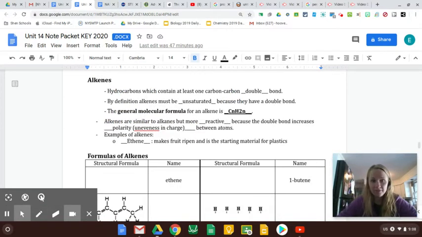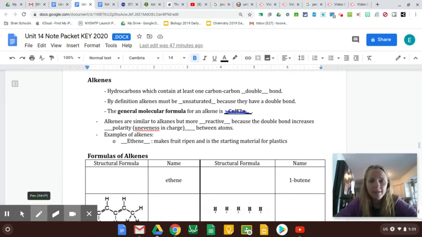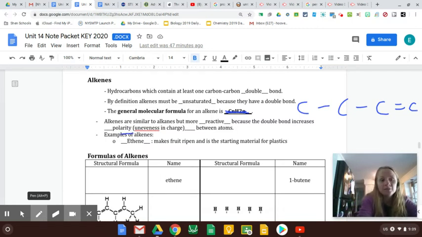Alkenes, by definition, have at least one double bond in them, so they are automatically unsaturated. They have a formula which we haven't learned about yet. They're going to be a little bit more reactive because at least now they're not perfectly even. Somewhere in there they've got a double bond, which, remember, puts a kink in it. So they're not so even now. They're going to have a little bit of polarity, a little bit of a positive and negative end. So they will be a little bit more reactive.